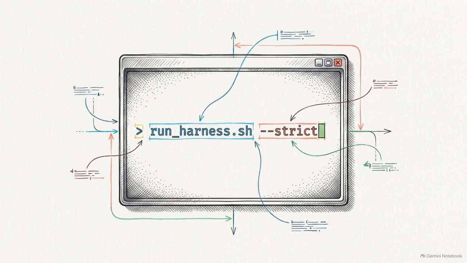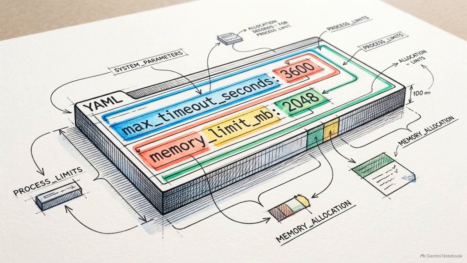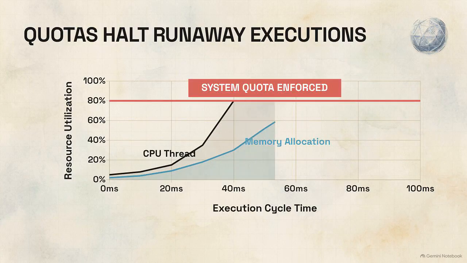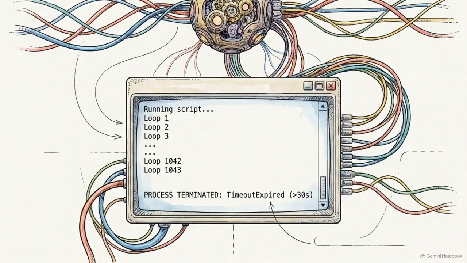In a local code harness, the agent operates under a strict execution contract. It can only interact with the environment through standardized CLI commands, not through arbitrary shell access. We establish guardrails by setting sub-process timeouts and resource quotas. These restrict the CPU and memory usage of any single execution. These guardrails act as physical boundaries. If the AI generates an infinite loop, the harness forcibly terminates the process before it can affect the host system.